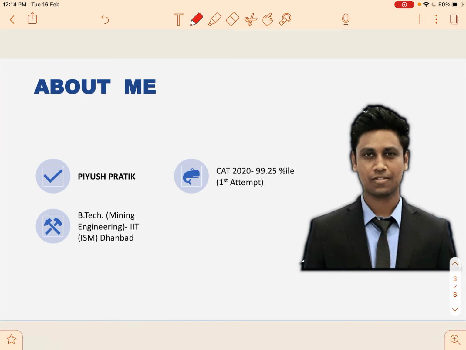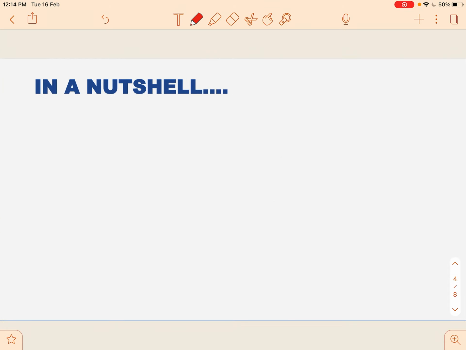Now, let's begin. And here's a little bit about myself. I graduated from IIT ISM Dhanbad and scored 99 and quarter in CAT 2020. So let's begin our discussion on percentages.